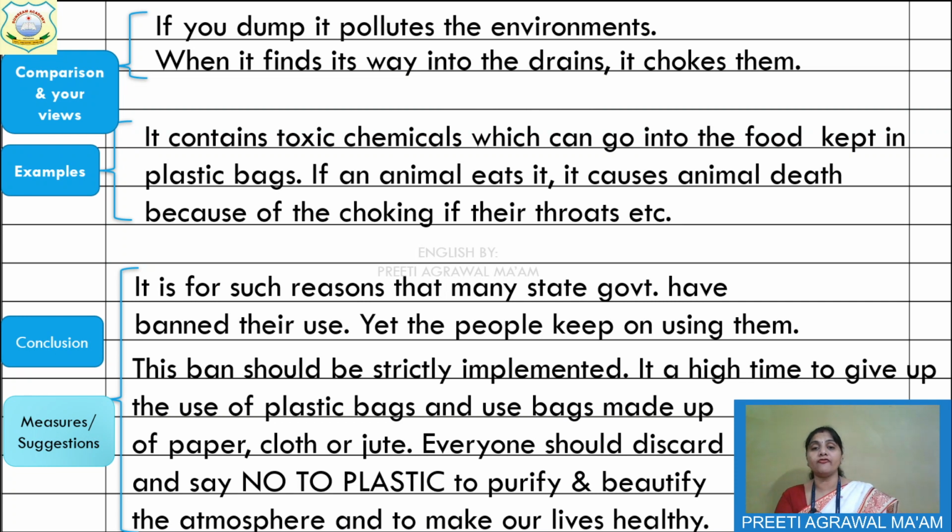First of all heading should be there, then title, after that the opening paragraph, then your cause effect relationship, then example, then comparison, then conclusion. So in this way you can write your articles easily, whatever article is there. I hope it is clear to you how to write the article.